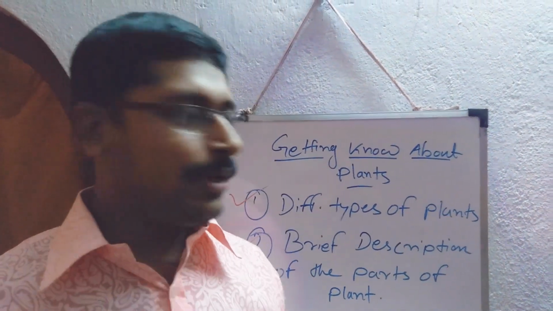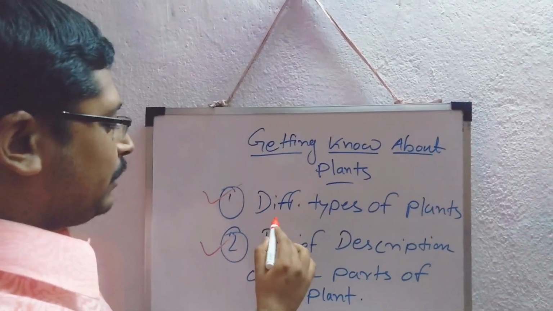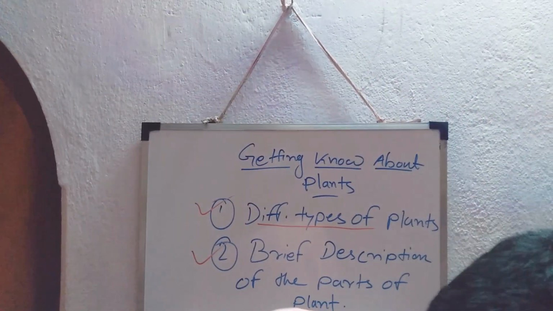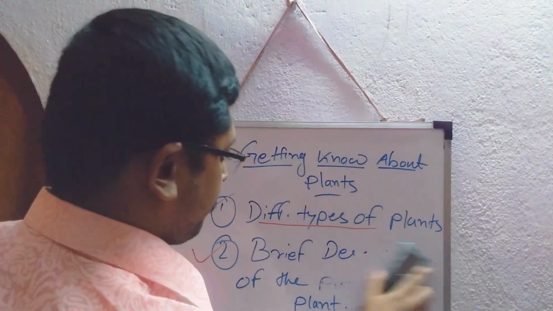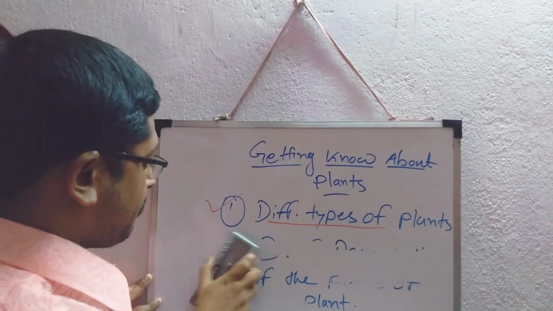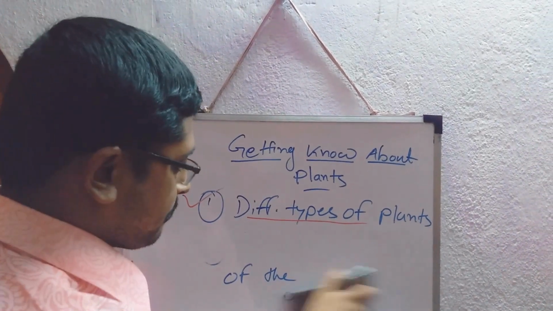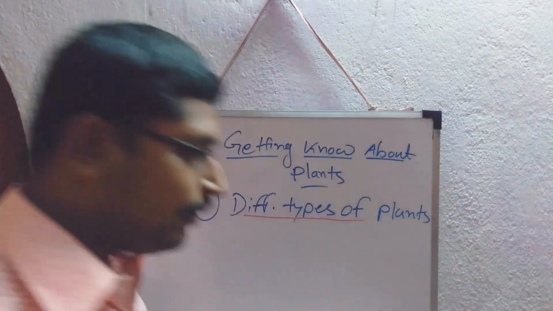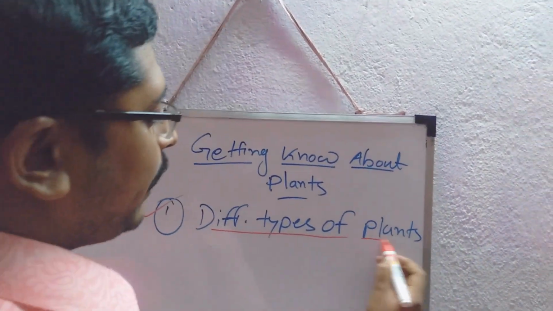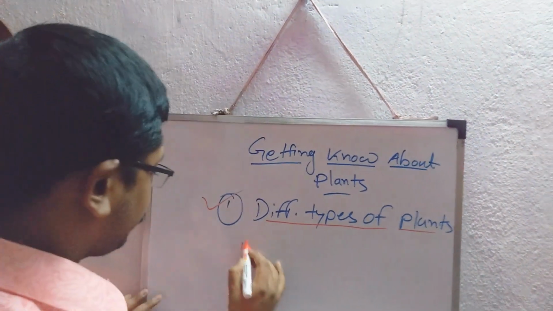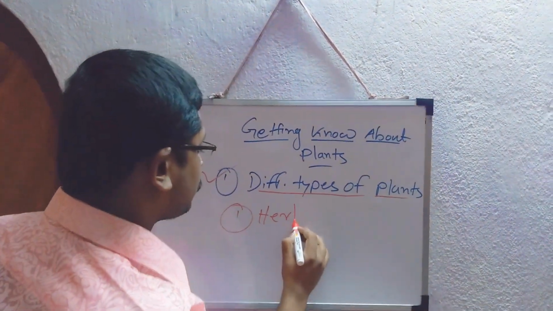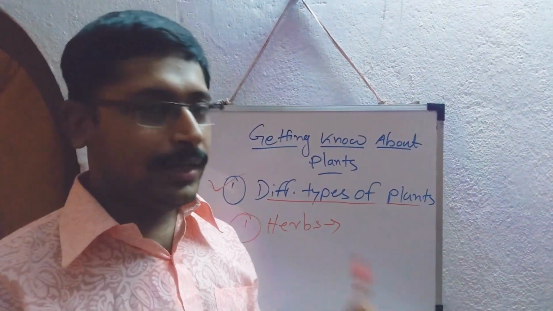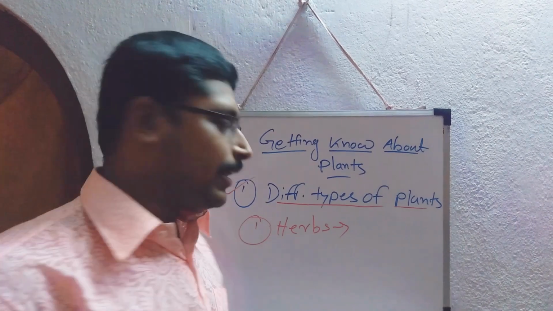So we are moving one by one. First of all we will discuss the different types of plant according to their characteristics. So let's have a look. According to the basis of characters, the plants have three types. First one is herbs. Just according to the names, I am giving you some ideas. Herbs have some characters like